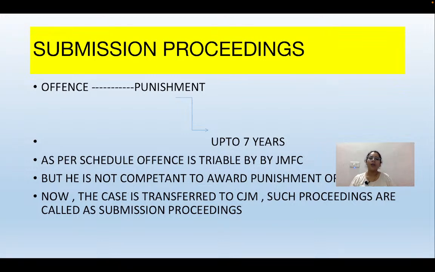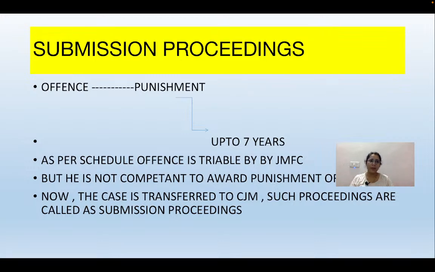All right, now if you see this particular section, then if the judicial magistrate wants to give a punishment which is different in kind, for example, the judicial magistrate first class is not competent to give a punishment related to the confiscation of property.